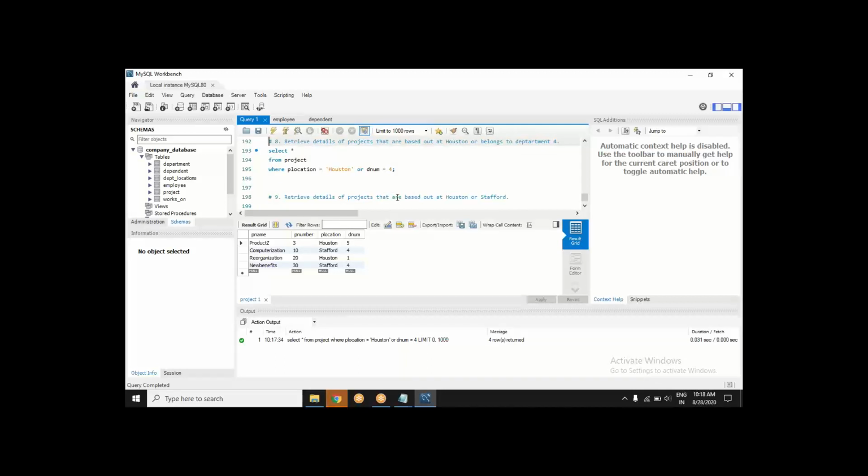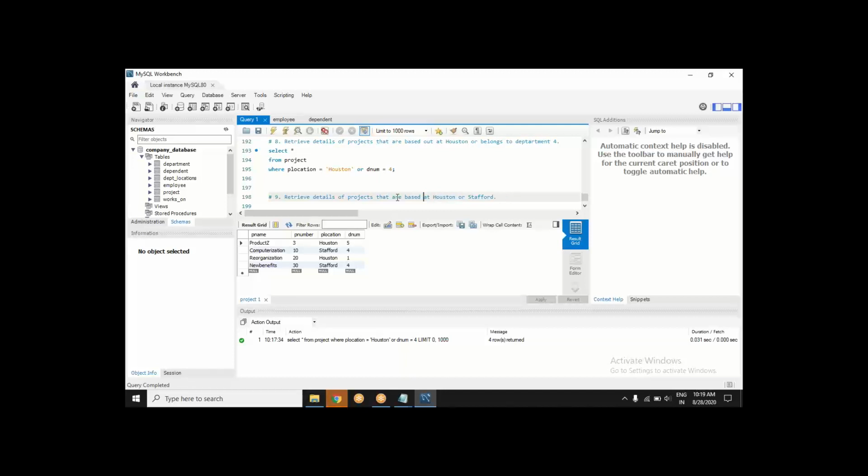Okay, maybe you are tricked by American vocabulary. Actually, it should have been which are based at Houston or Stafford, kind of thing. But this is the way US people talk.